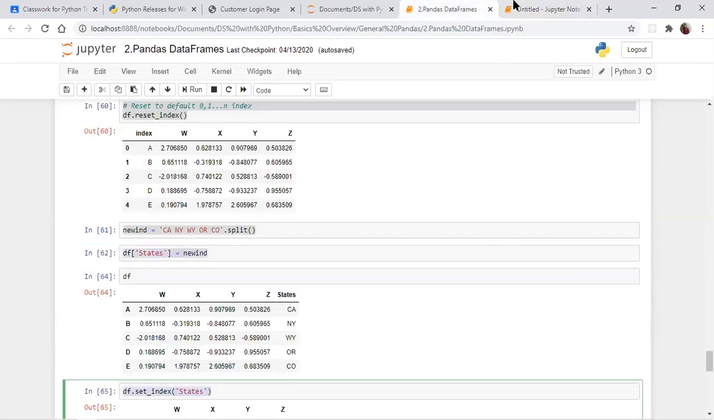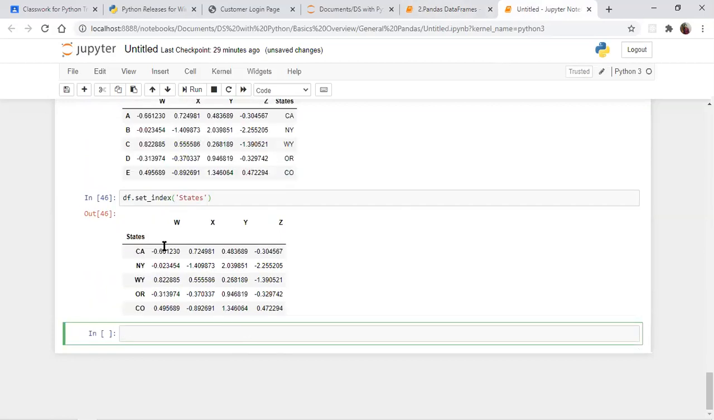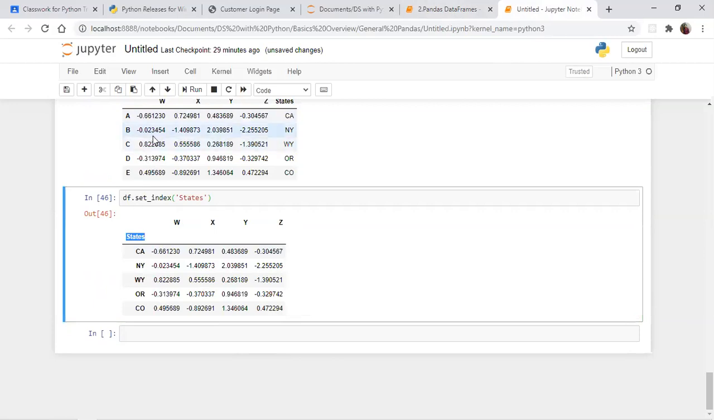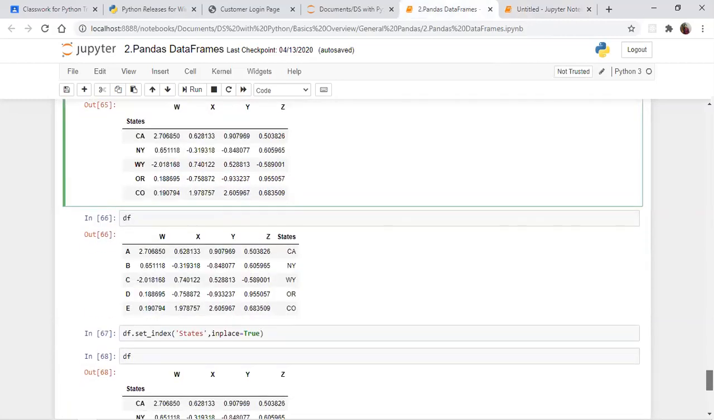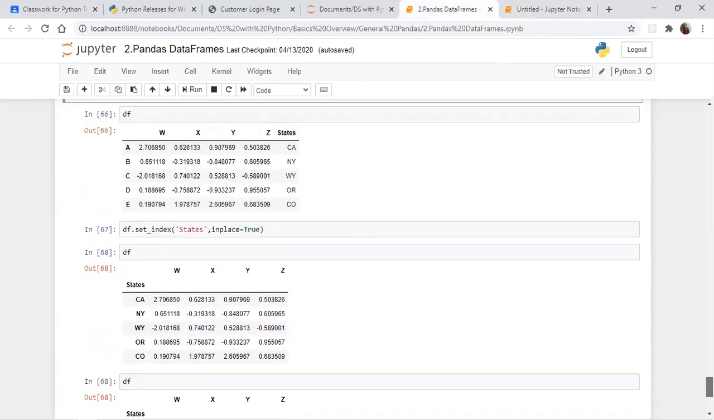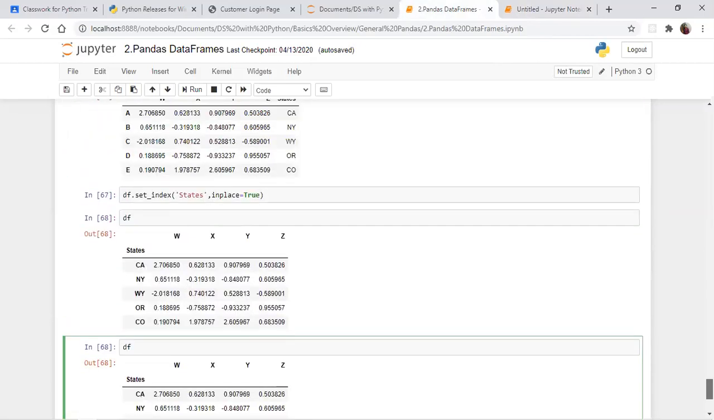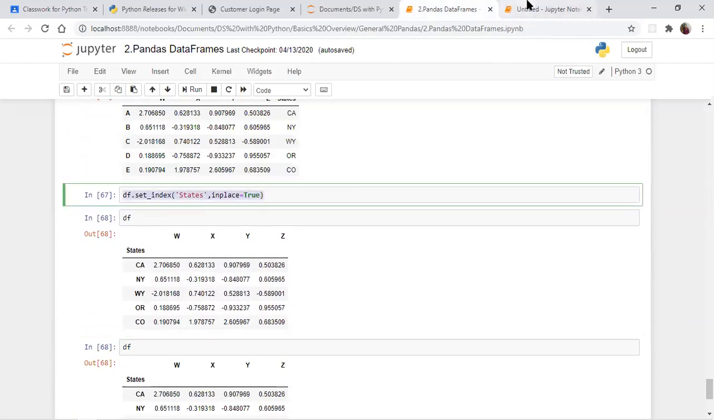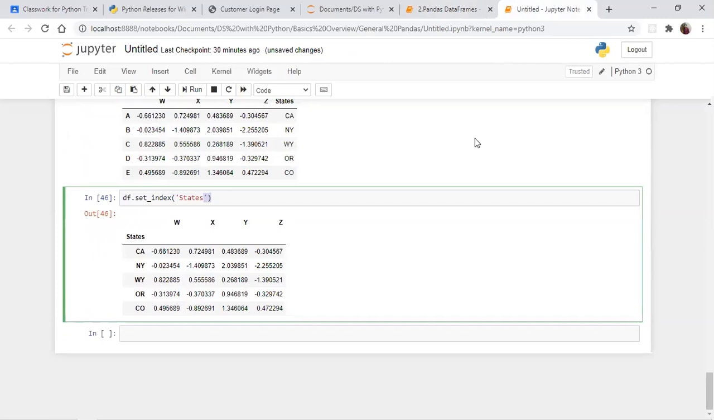See, now your old index name, your A, B, C, D, is gone. That's what set_index does. reset_index gives you back the A, B, C, D, E as a column. By default it doesn't affect the df, so if you print df again you are not getting the output, so you need to apply inplace equal to True. reset_index makes all your index zeros and ones. With set_index, you can make a new index by removing the old one. So always try to use the inplace argument, then only it will apply the changes to the variable name.